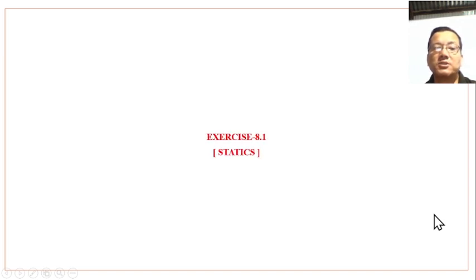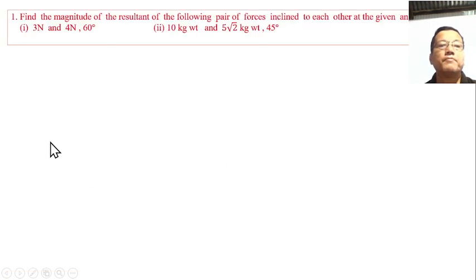Exercise 8.1, statics. Find the magnitude of the resultant of the following pair of forces inclined to each other at the given angle. First, 3 newtons and 4 newtons inclined at an angle of 60 degrees. Find the magnitude of the resultant.